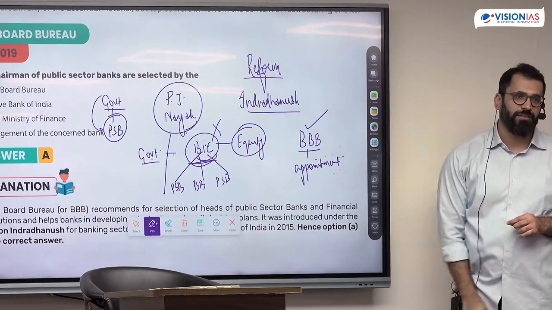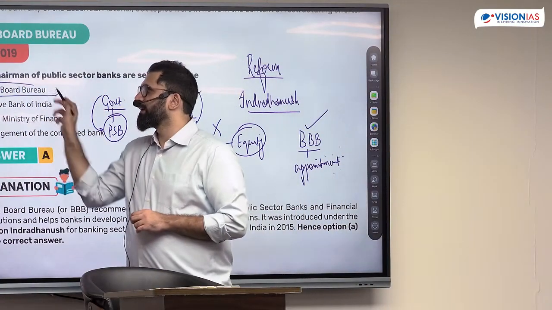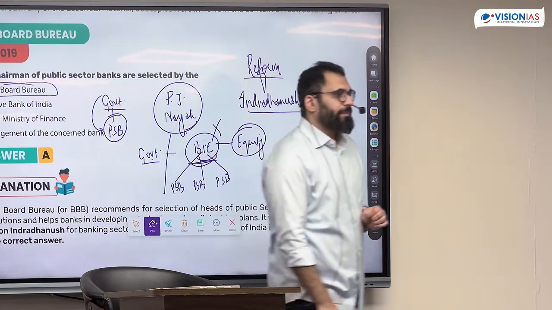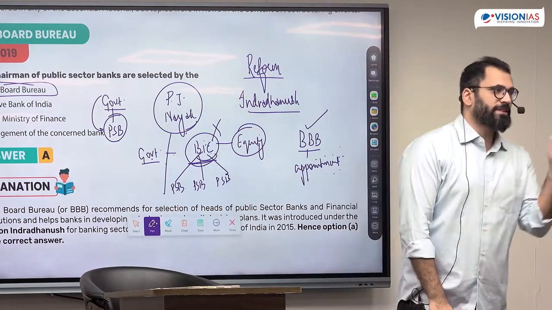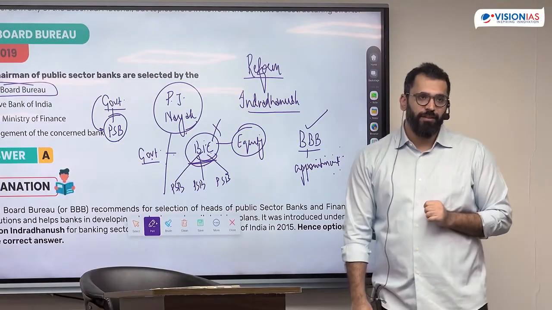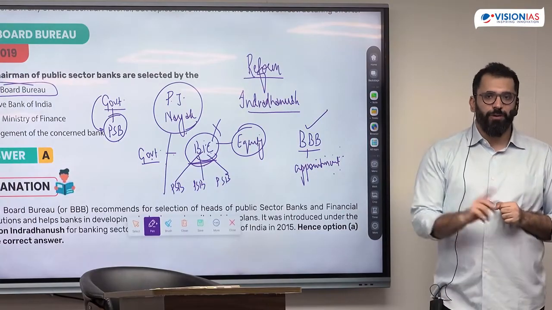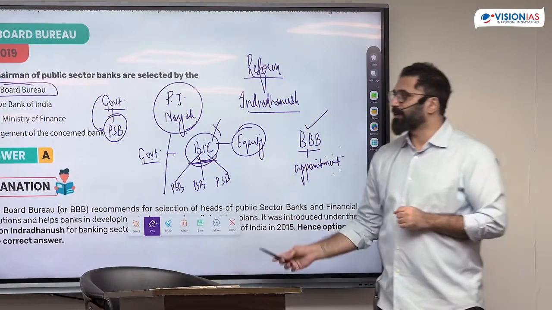UPSC in the same year asked this question. The chairman of public sector banks are selected by the bureau. Current developments in banking and financial sector are always probable questions in UPSC. The 4 steps, every step was asked in all of the years. From 15 to 20 you'll find maximum questions on banking.